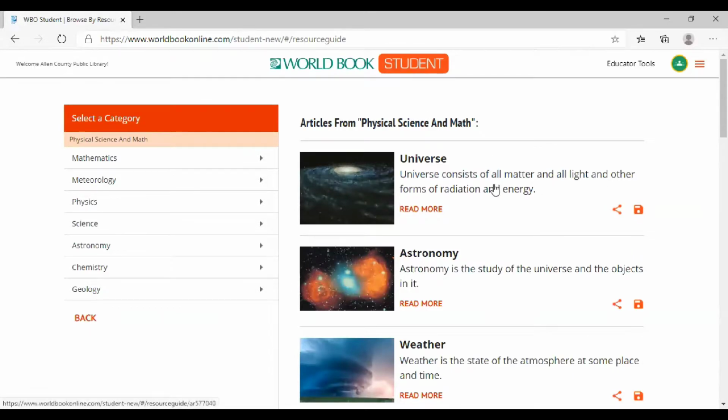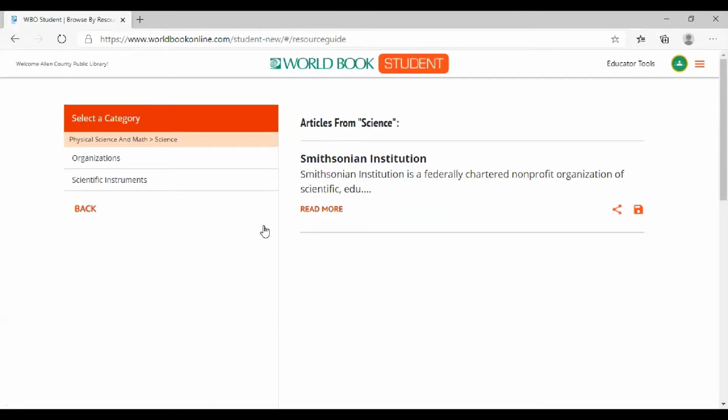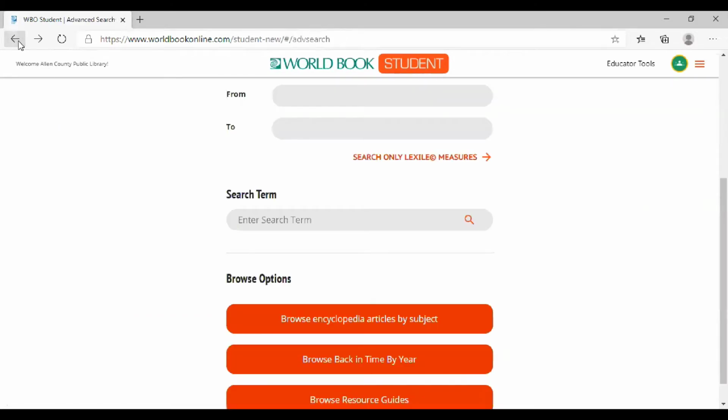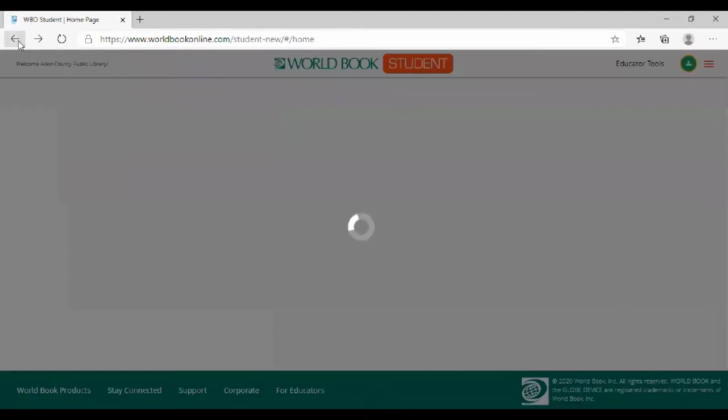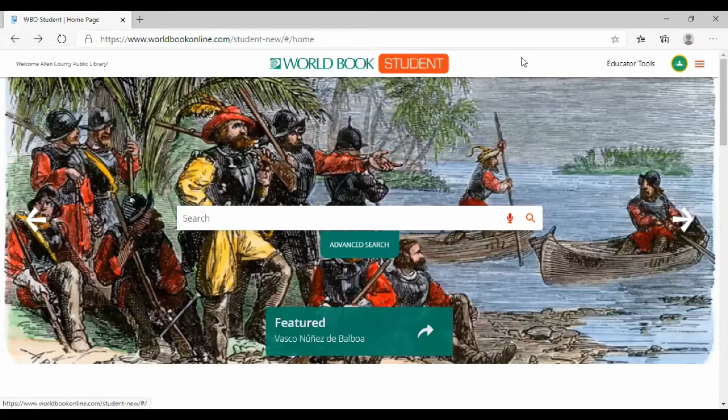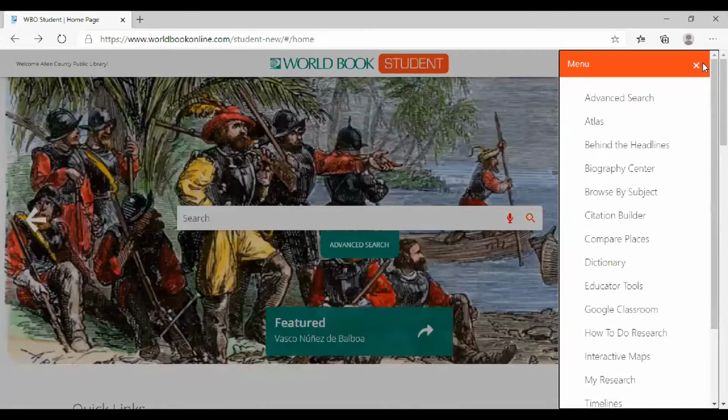So here you can read more about the universe, astronomy, the weather, or you can select something here. But if you're interested in science, click here, and there's some information about the Smithsonian Institute, and you can read further. All right, let's go. We will use our back button, and then we'll go again here. And then we go down the line.